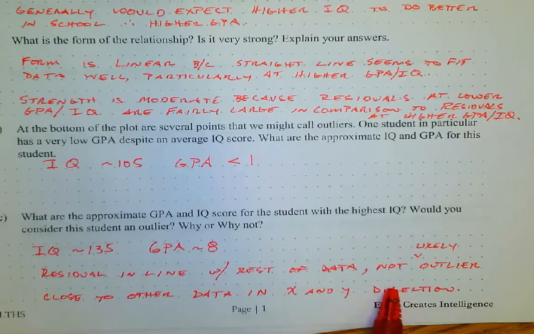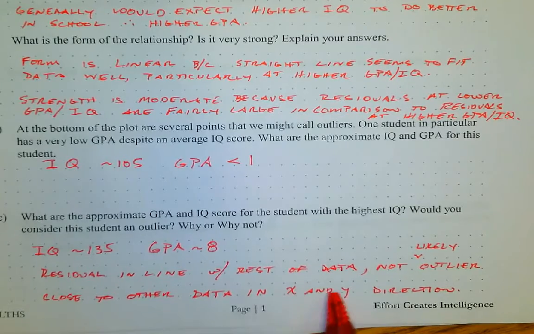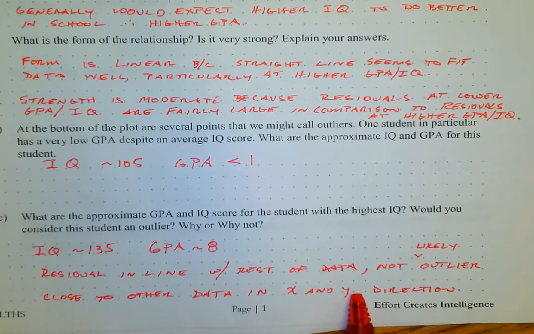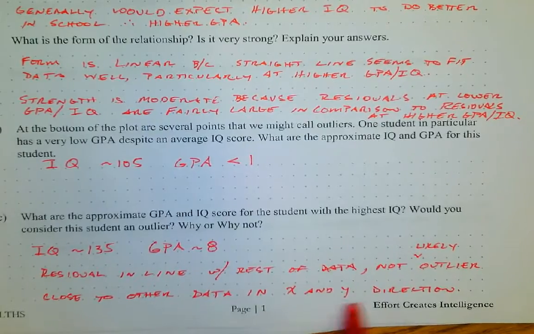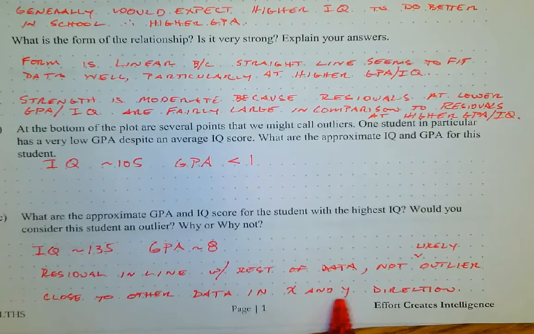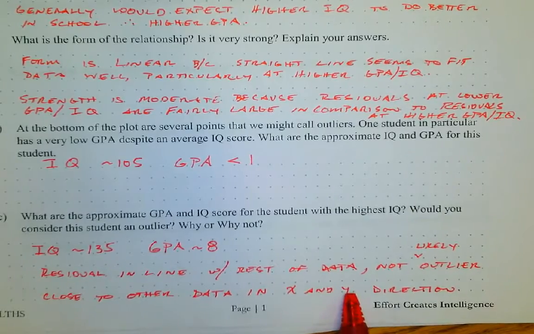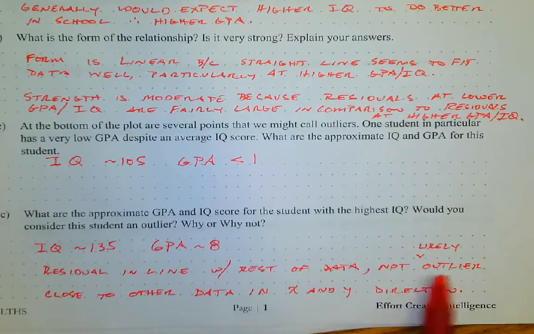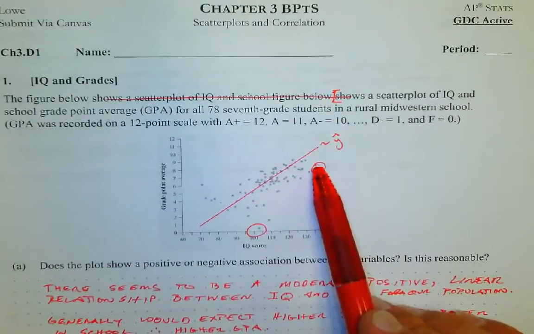Okay? In order to be an outlier, you need to be pretty far in the x direction, in which case you would be a high leverage point, or you need to be pretty far in the y direction. And really, being pretty far in both the y direction and the x direction is going to have a much greater effect. And that's why we say that the correlation and the linear regression line, the least squares regression line, are not resistant measures. These outliers will affect them greatly. But this point over here, not really much of an outlier.